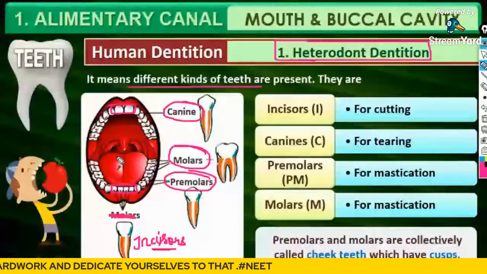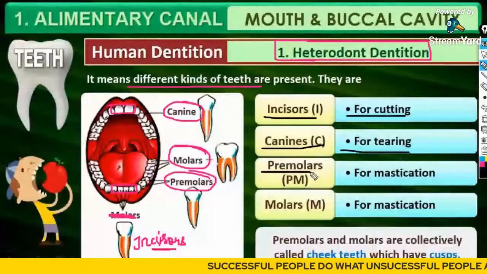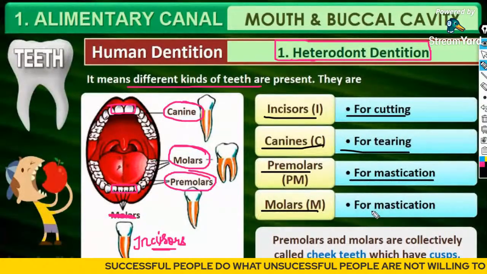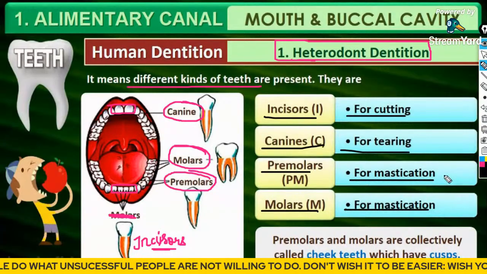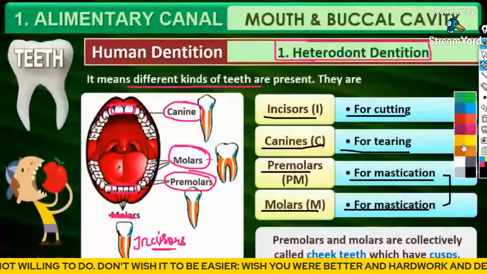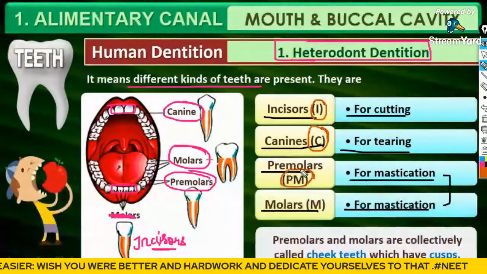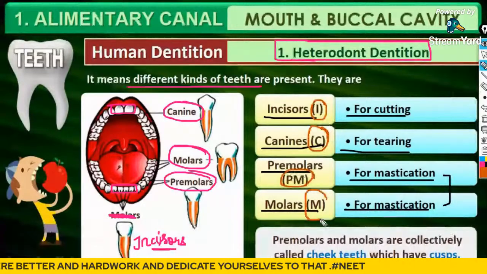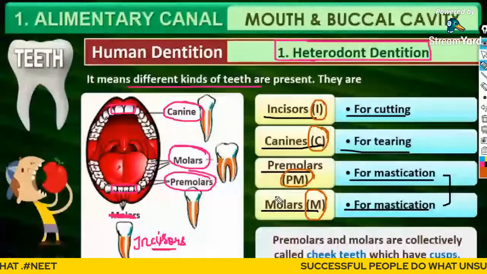So listen very carefully, guys. Incisors are used for cutting, canines for tearing, premolars for mastication, molars for mastication, that is, chewing and crushing of food. Guys, please take this code also: incisors I, canines C, premolars PM, molars M, because we have to note these teeth by the terms I, C, PM, M in the upcoming slides, where we would learn about it.